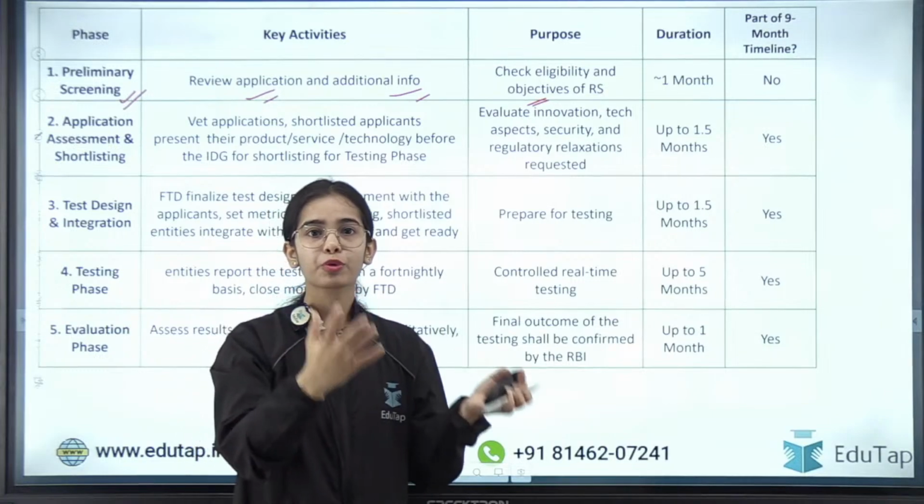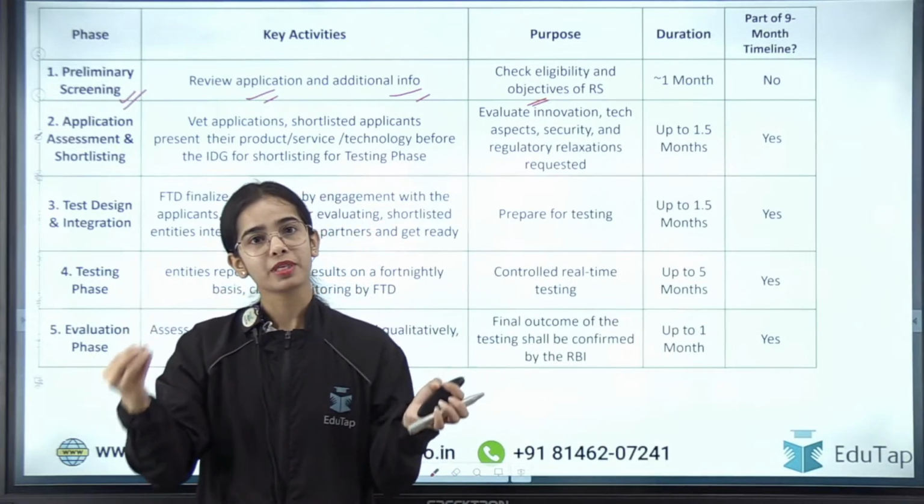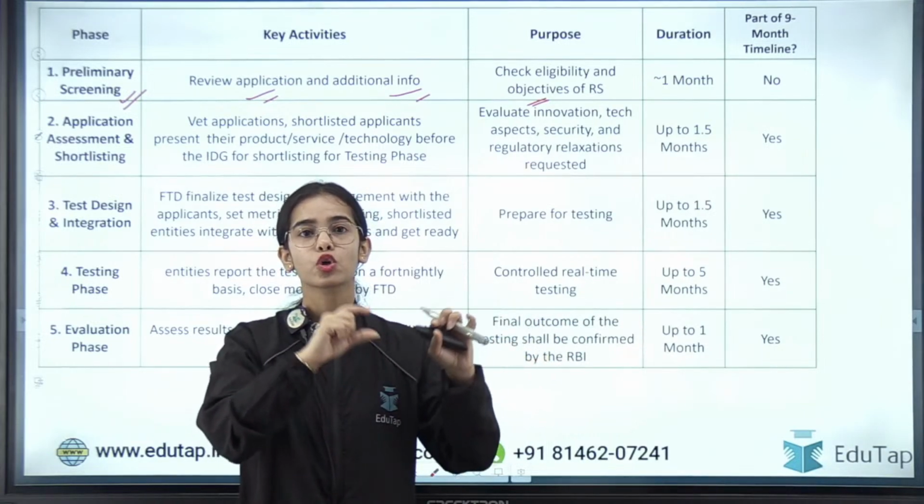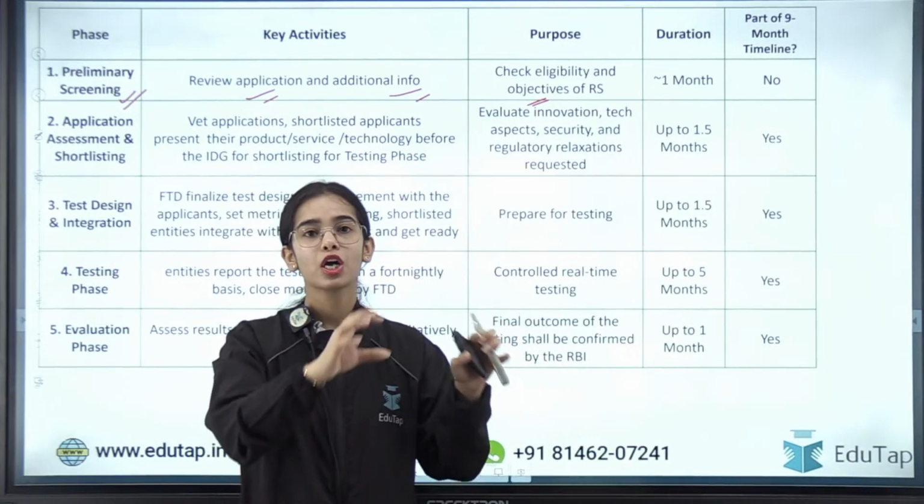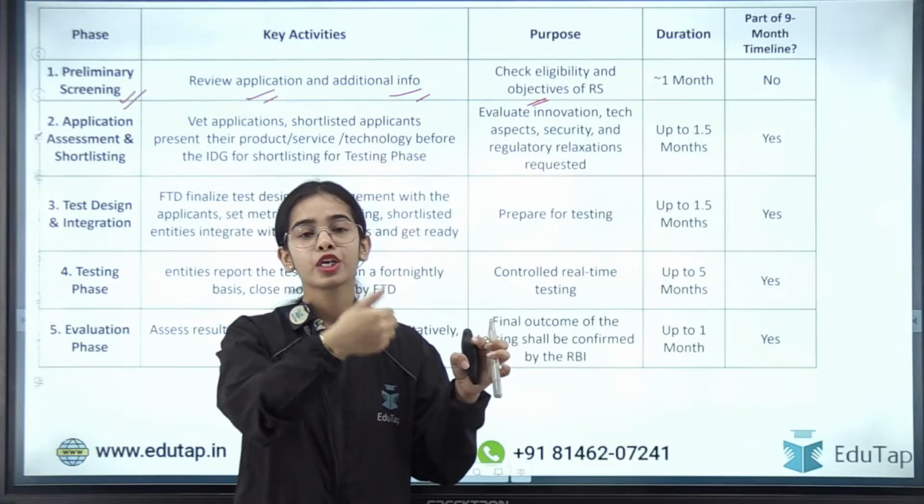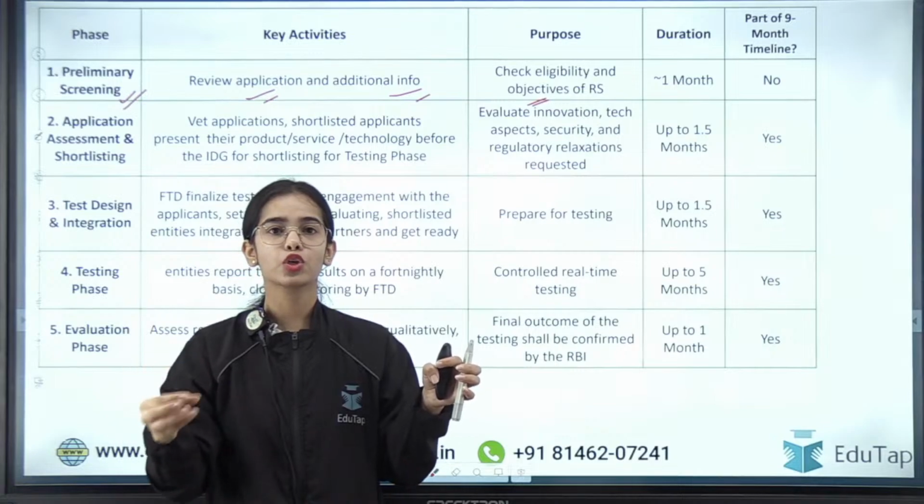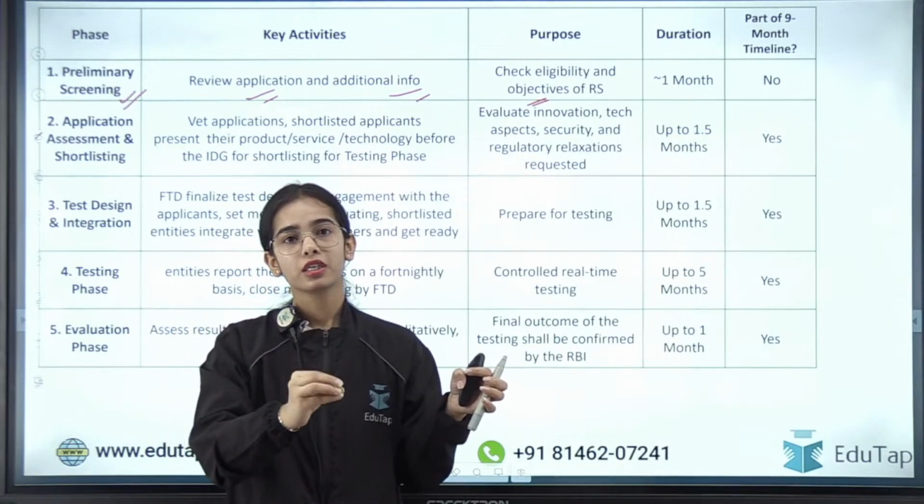So the innovative product should be regarding the retail payments only, because in the thematic cohort a theme has been given, so that is the objective of the regulatory sandbox of that cohort at that time. So only those applicants should be entering that are bringing the innovative product regarding the retail payments.